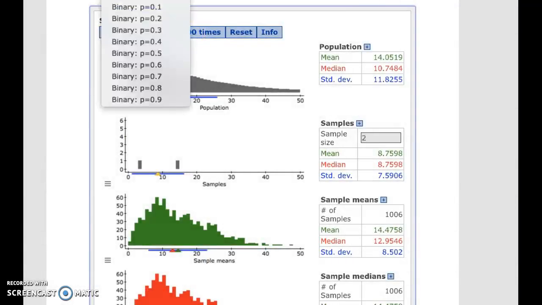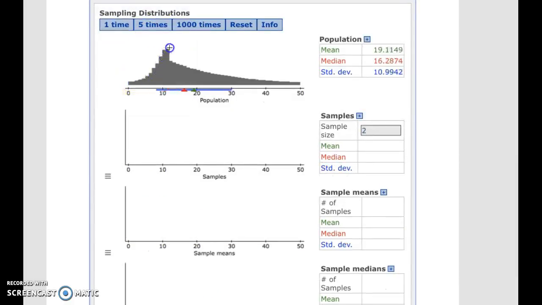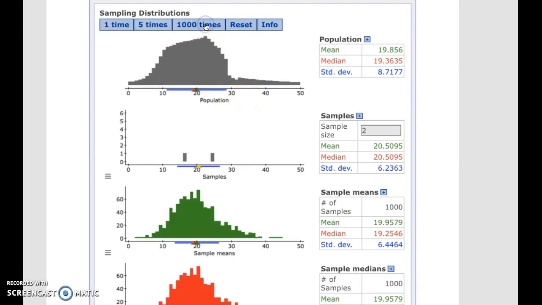Uh-oh, mine went away there. Okay, so this applet gives you the ability to change a lot of things and see the results. So play around with that, but what I want to do is summarize some of the things we saw with the uniform distribution.